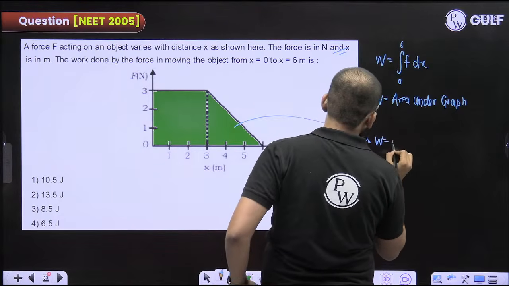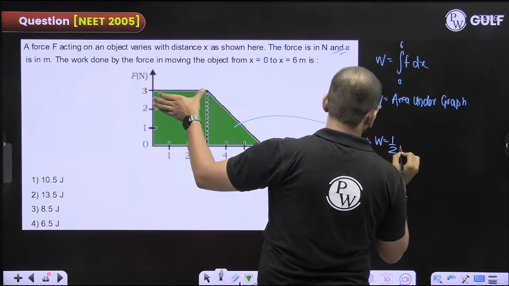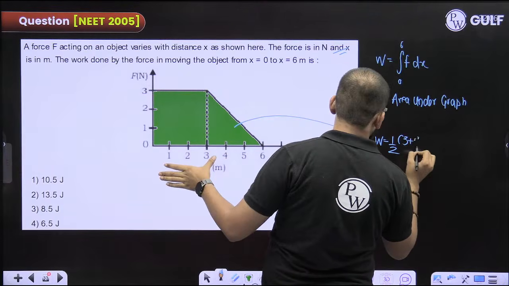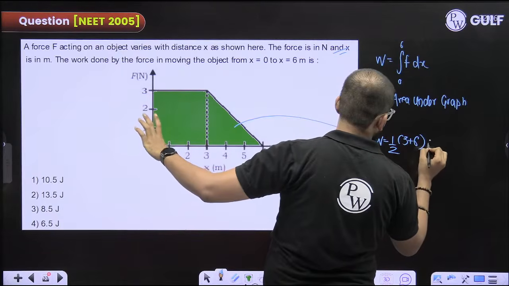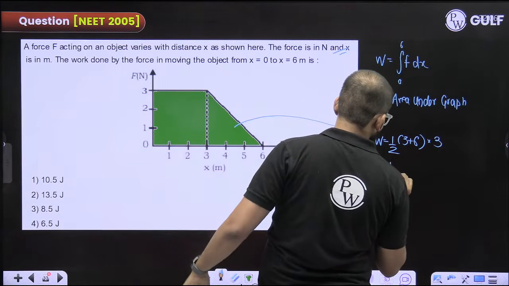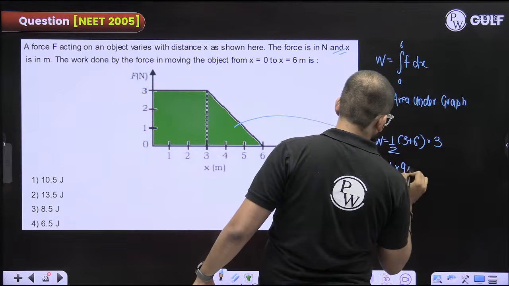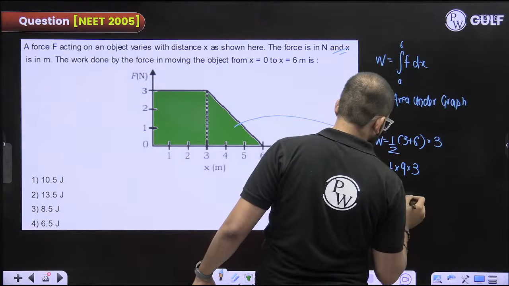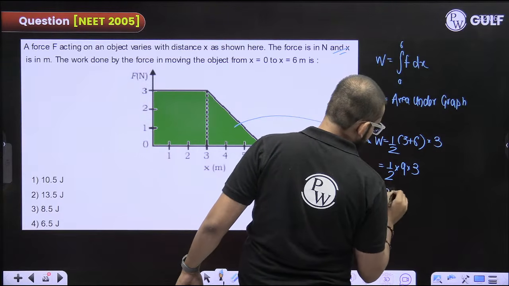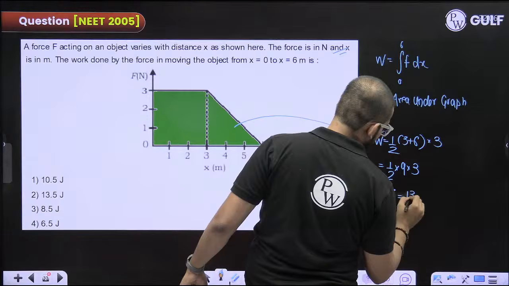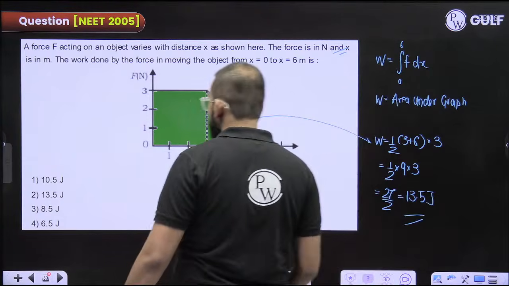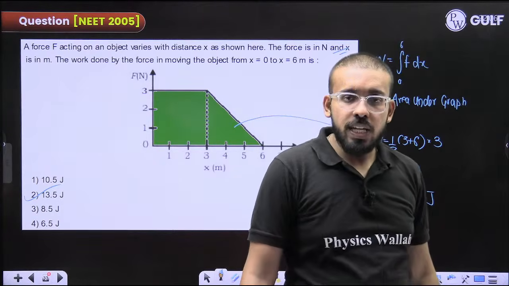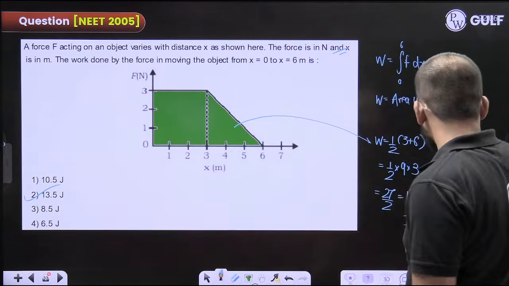Work done will be equal to half into, this is a trapezium, half into the sum of parallel sides, 3 plus 6, into the distance between them, that is 3. 6 plus 3 is 9, into 3, 27 by 2, that makes it 13.5 joule. Is this in the options? Yes, option number 2. Fine. Next question.